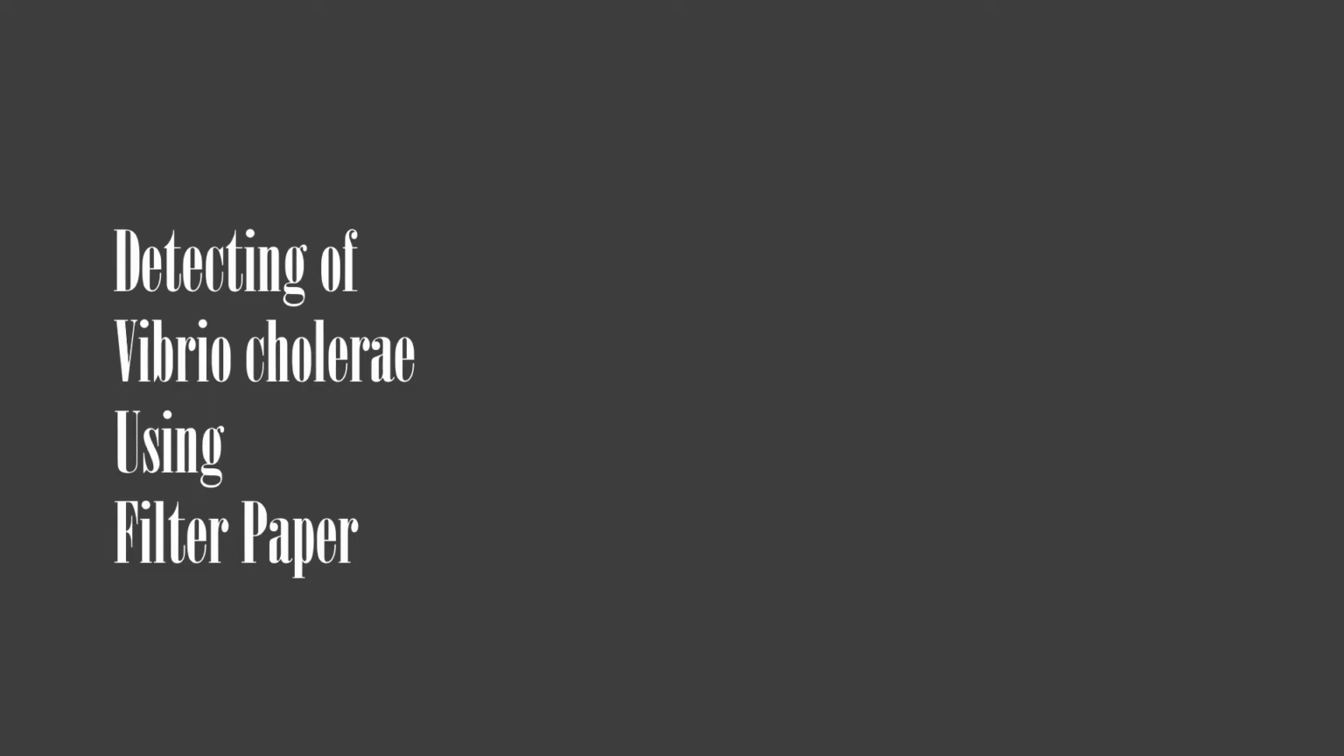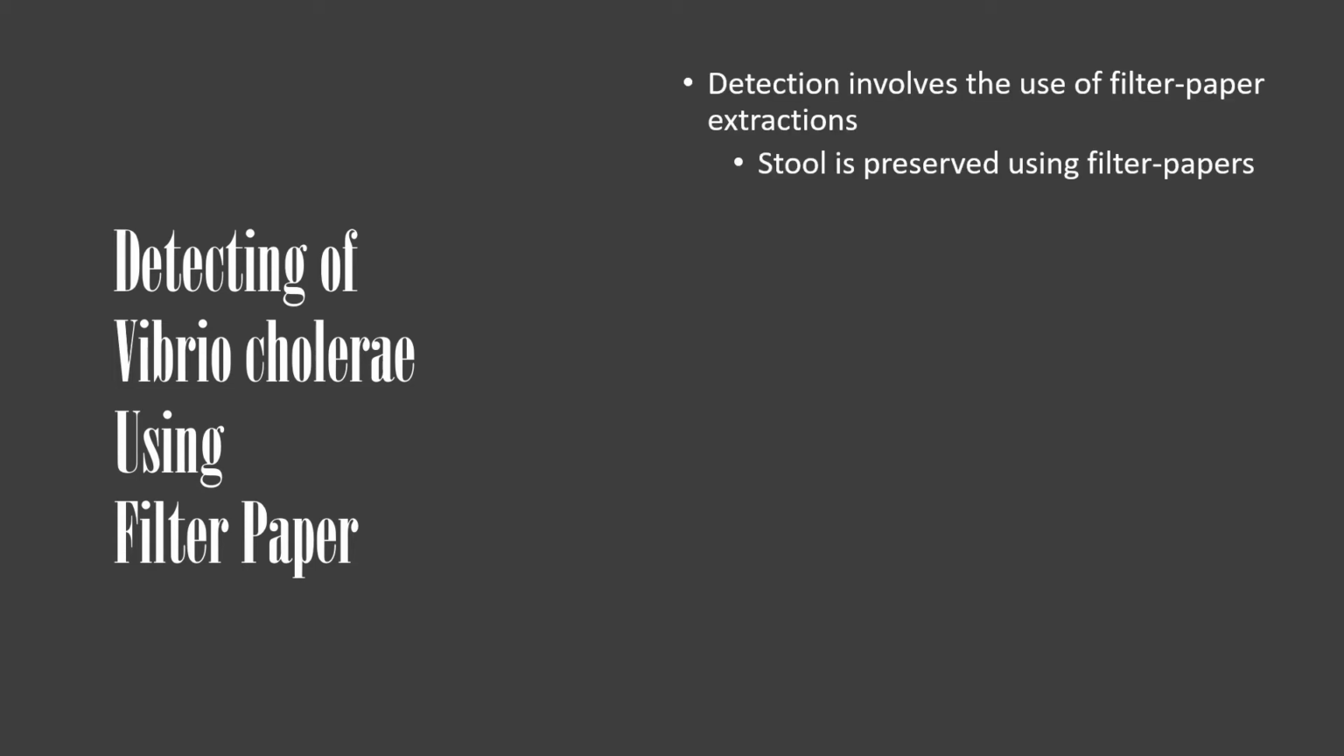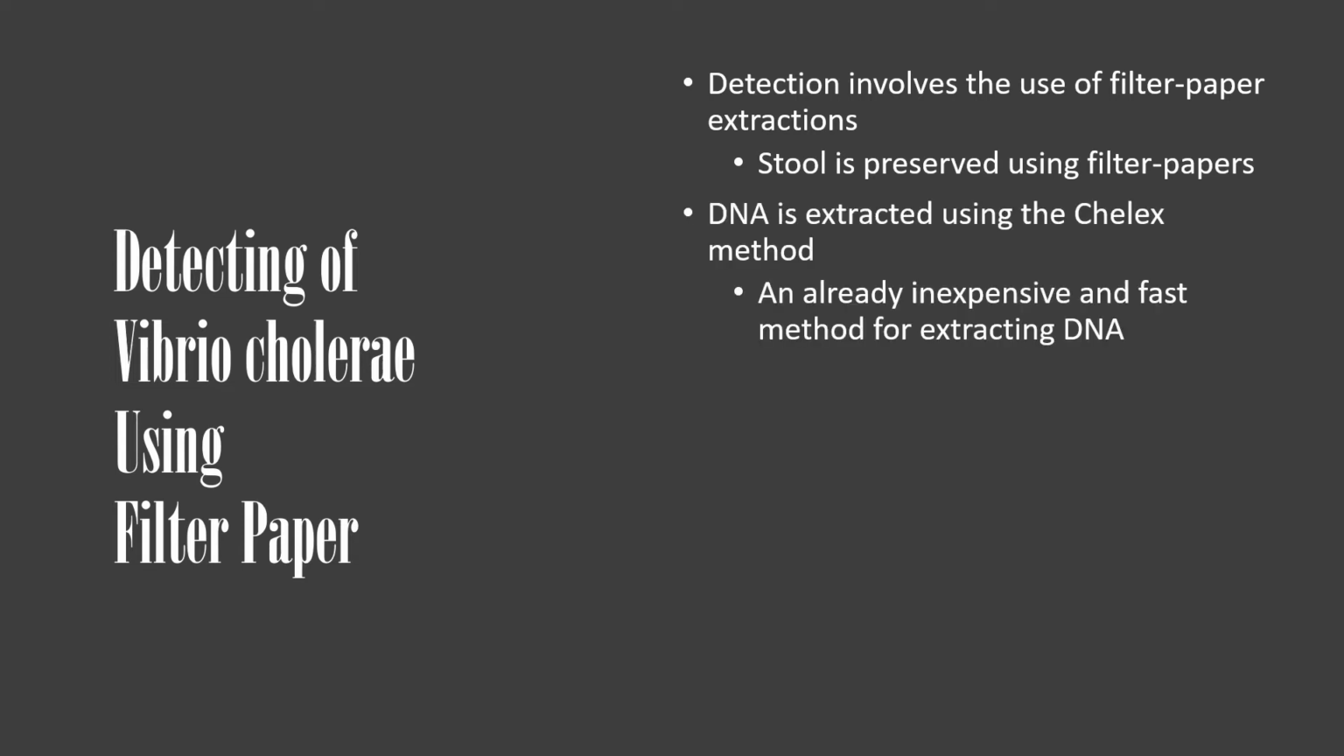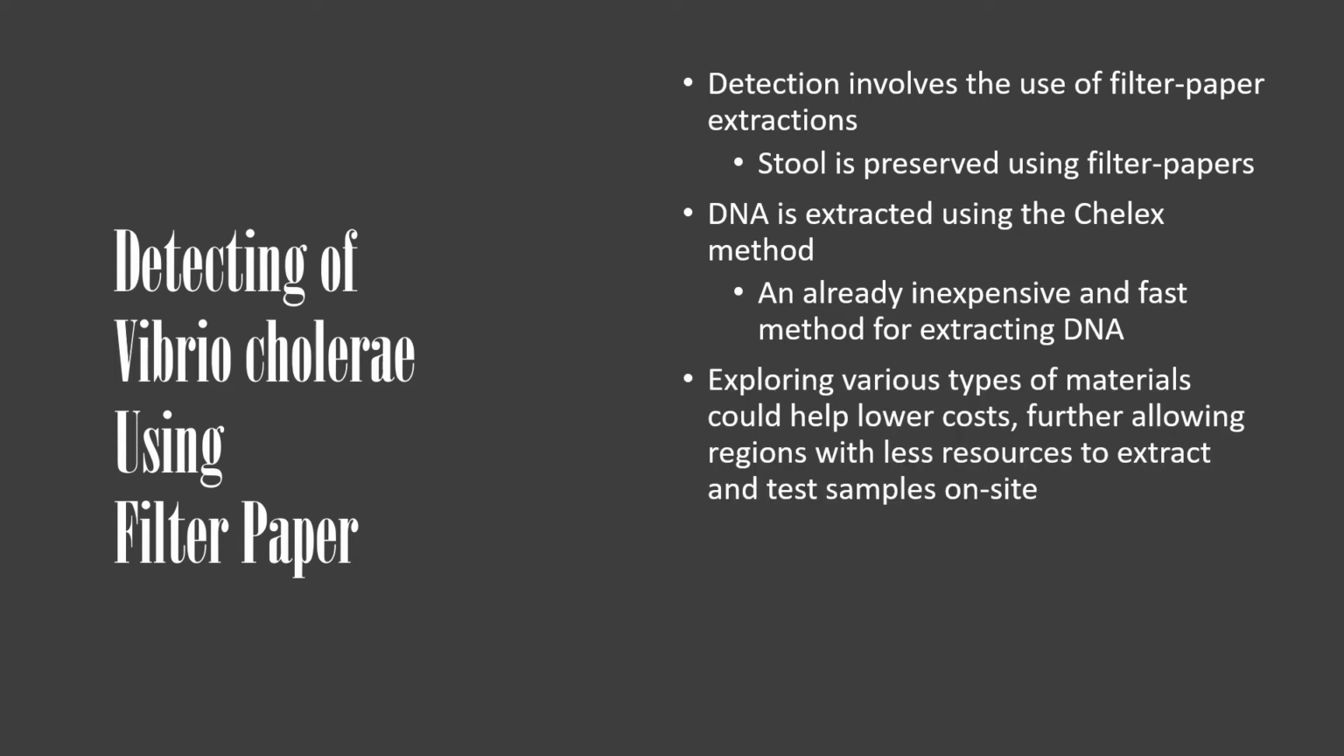A filter paper is a cheap material used to preserve a sample of Vibrio cholerae. Stool samples are placed on a filter paper and will be dehydrated, rendering the sample non-contagious. DNA is extracted via the Cholerae method, and it is very cheap and very quick. However, multiple types of filter papers can be explored in order to see which variety is cheaper to use and yields the most DNA. And this method is not limited to cholera.